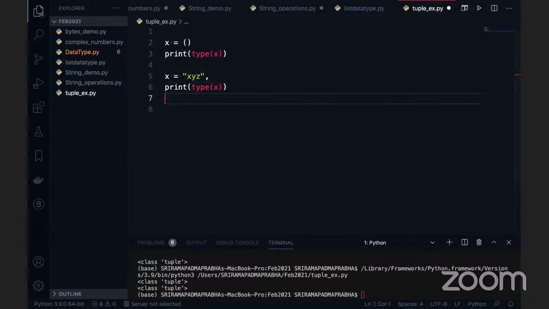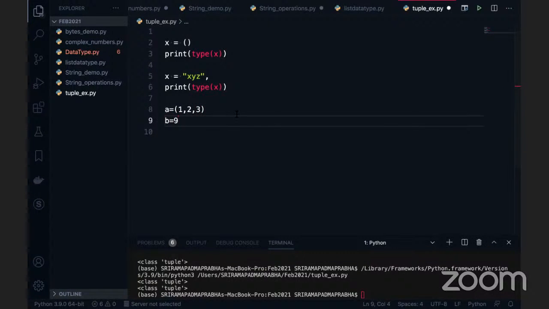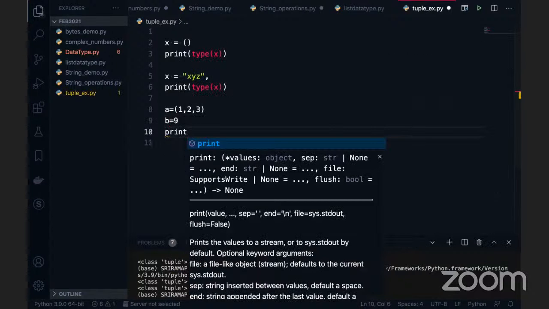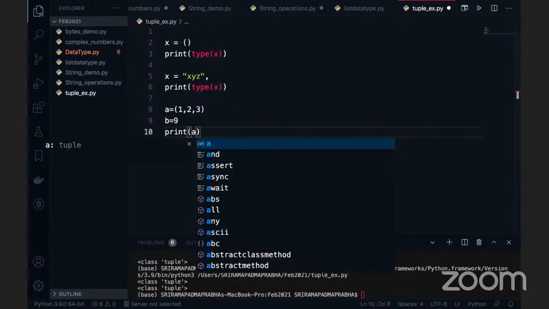Now, coming to the point, most of the times we see an error. Instead of x, I will take a is equal to 1, 2, 3. I want to add this a with b is equal to 9. This is the error I see most of the times when running NumPy code or pandas code, and dealing with data analysis or machine learning projects. So most of the times we add the data with an integer value here.